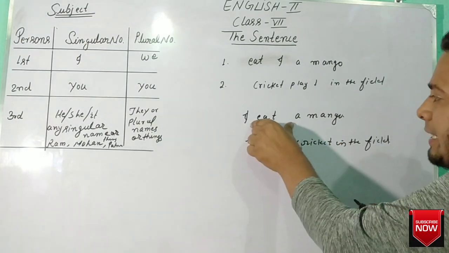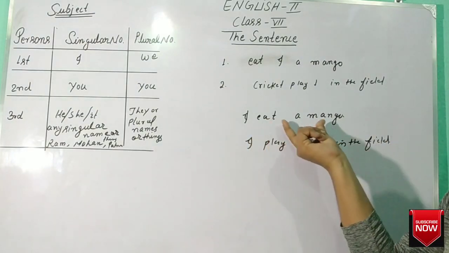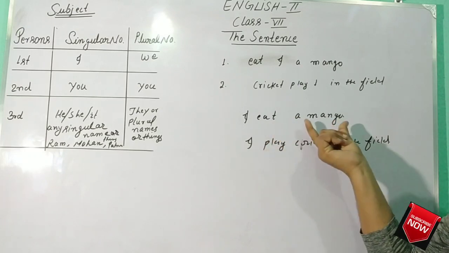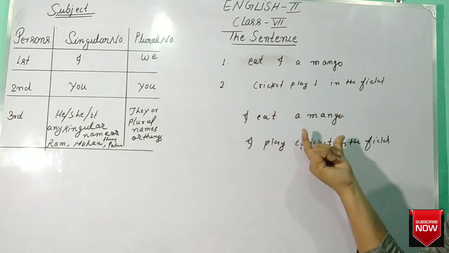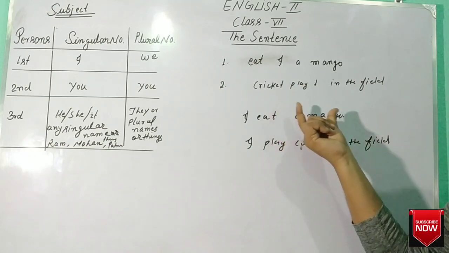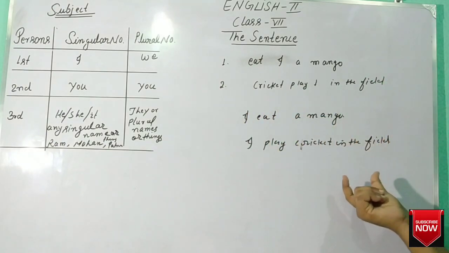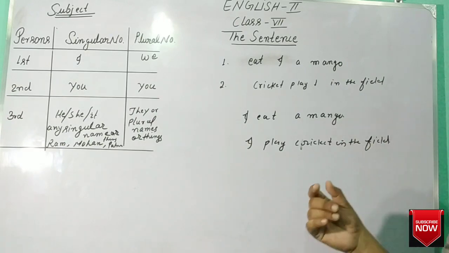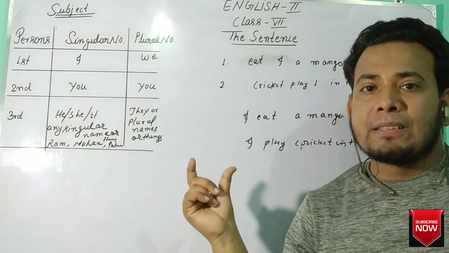Why? Because in these sentences, words are arranged in proper order. It gives complete sense. After ending the sentence, there is a full stop. Okay? So it is a sentence.